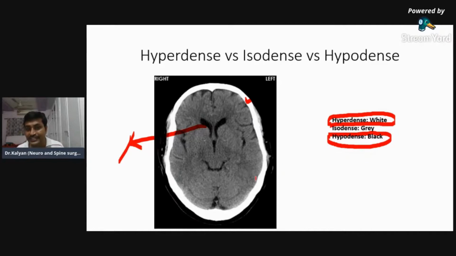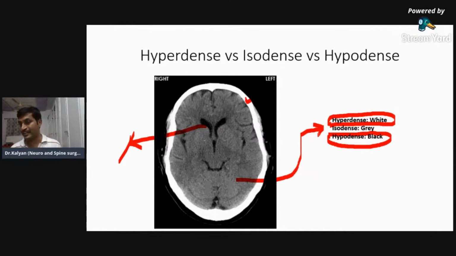And what is isodense? Brain is said to be isodense. I say isodense to white matter, isodense to gray matter. So this gray structure is known as isodense. Gray matter, the brain which appears gray, is said to be isodense. So now you are able to identify what I mean by hyperdense and isodense.